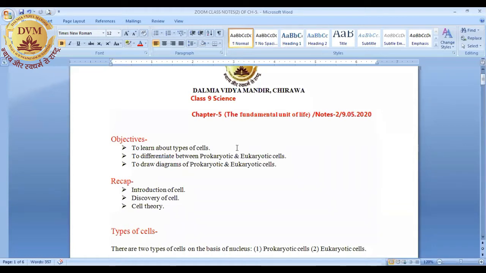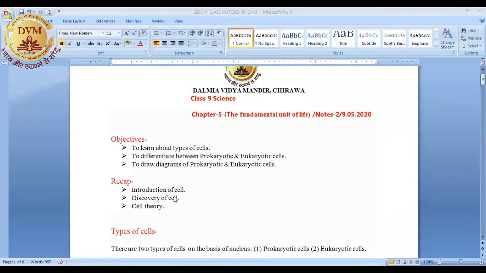But before coming to today's topic, let's have a quick recap of what we have learned yesterday. Yesterday we discussed the introduction of a cell: the cell is the structural and functional unit of the body. We also discussed the discovery of the cell.